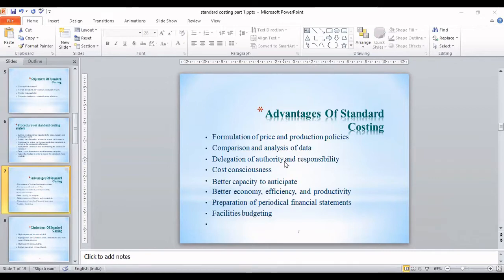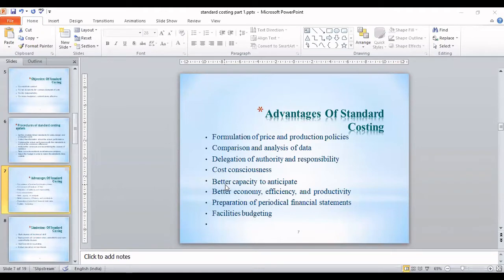Then comparison and analysis of data. To compare and do the analysis also, we need standard costing. Then delegation of authority and fixing the responsibility: giving the authority that this particular employee will perform this task. At the same time, you will fix the responsibility on him also, that if this doesn't happen, then he will be facing the action. Okay. And cost consciousness: unless you know the cost in advance, you are not able to control the cost, and ultimately you will pay more for the expenses, for the material, for the labor.